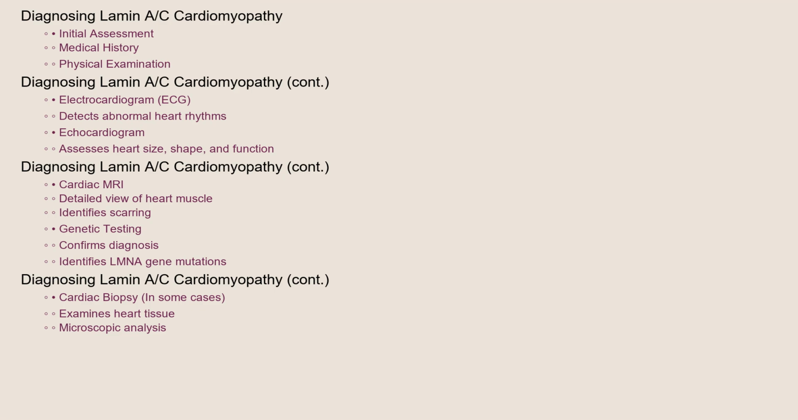Diagnosing Lamin cardiomyopathy typically involves a combination of methods. A thorough medical history and physical examination are the first steps. An electrocardiogram, or ECG, can detect abnormal heart rhythms. An echocardiogram uses sound waves to create an image of the heart, allowing doctors to assess its size, shape, and function. Cardiac MRI provides a more detailed view of the heart muscle and can help identify areas of scarring. Genetic testing is crucial to confirm the diagnosis by identifying mutations in the Lamin gene. In some cases, a cardiac biopsy may be performed to examine heart tissue under a microscope.